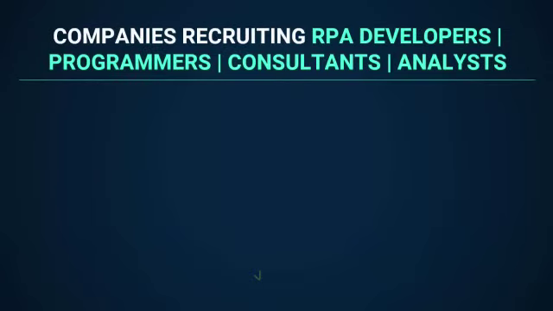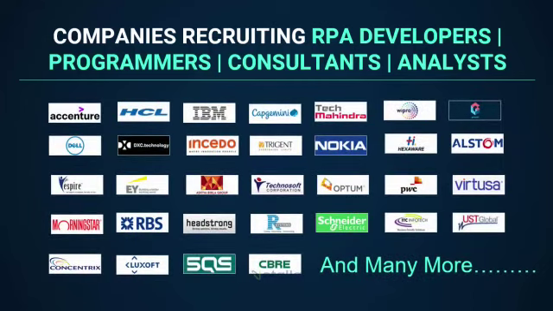So guys, now I have something exciting for you. It is regarding the companies recruiting RPA developers, programmers, consultants, and analysts. Below is the list of companies. Companies like Accenture, HCL, IBM, Ernst & Young, TCS, Capgemini, Dell, Wipro, Tech Mahindra, Schneider Electric, Nokia and many more are recruiting RPA developers big time. You also have wider opportunities to get into Tier 1 companies like Google, Facebook, Flipkart and Amazon.